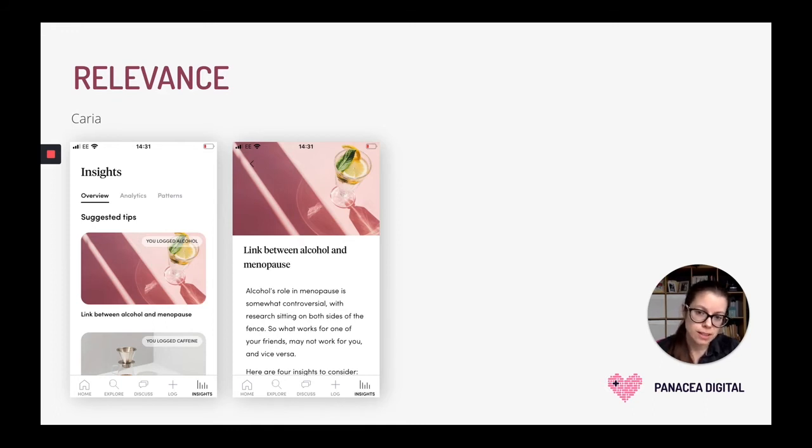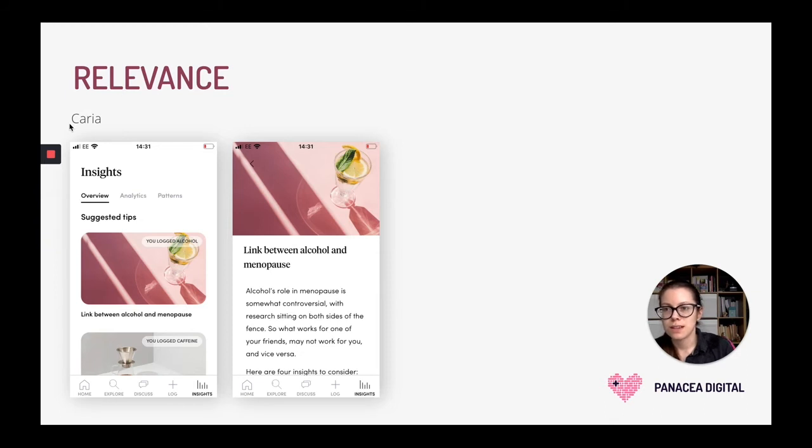But on the other hand, it's actually quite difficult for people to do their own research and sift through all that information to try to understand what's actually credible, what's actually relevant to their own particular case.